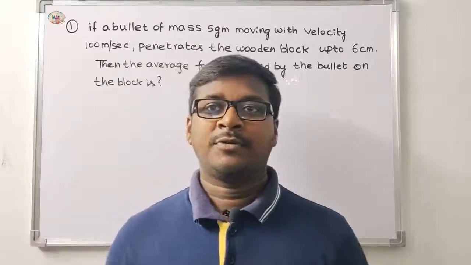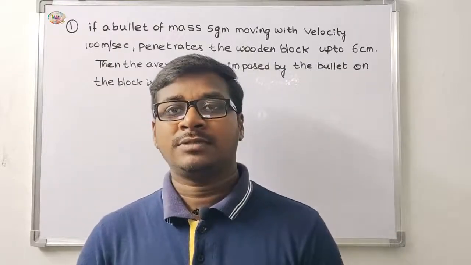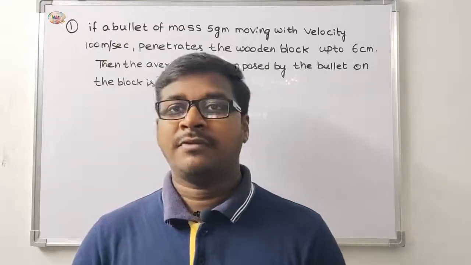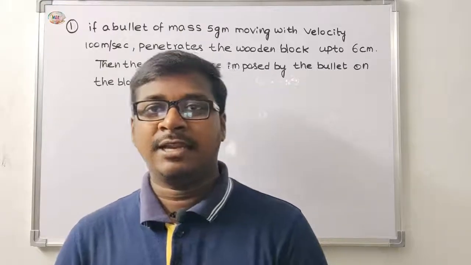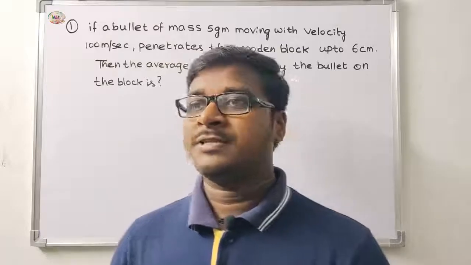Okay, today we will discuss problems. These problems are very important for CBSE and NEET level students.